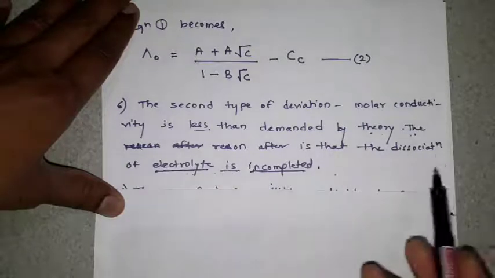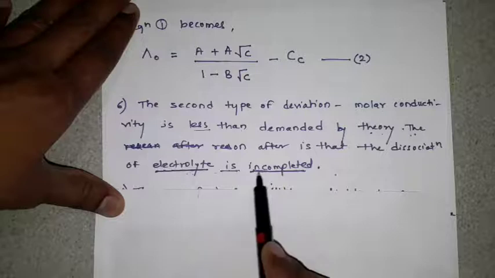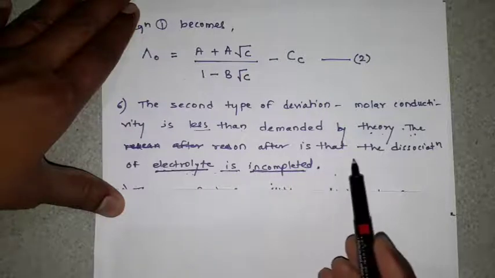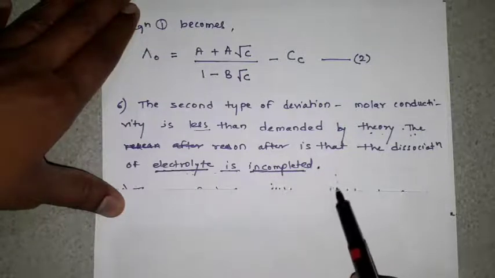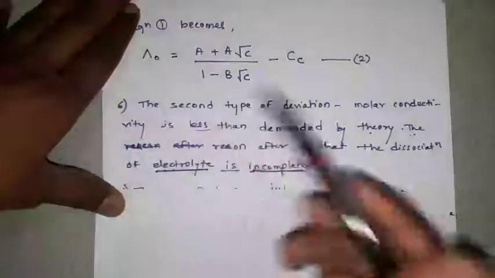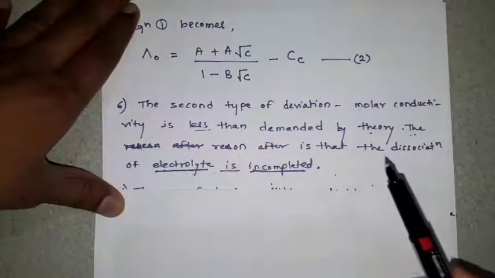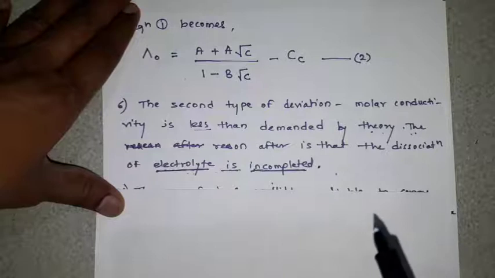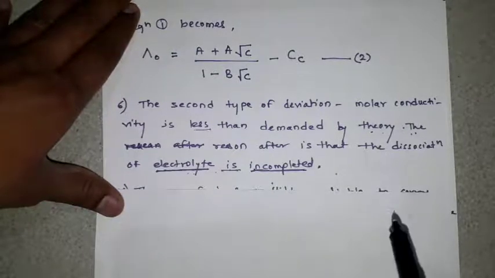You can say the electrolyte is incompletely dissociated because it is a weak electrolyte. So this weak electrolyte also creates a deviation, that is the second type of deviation.